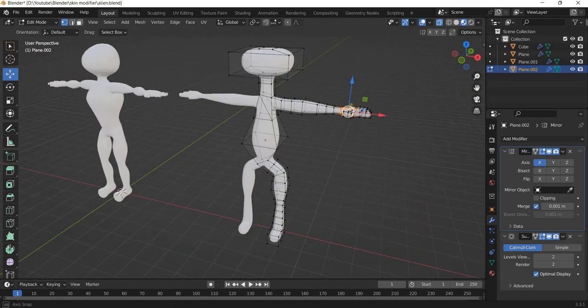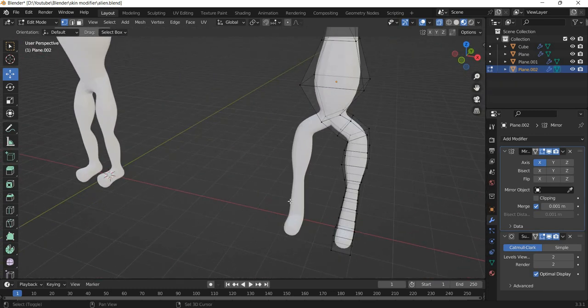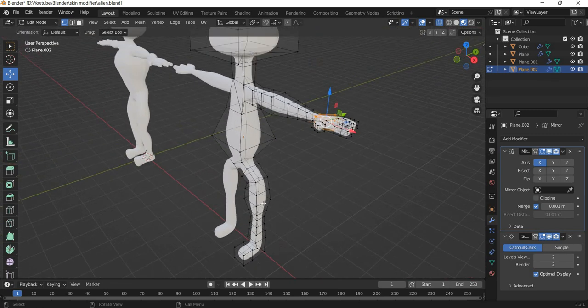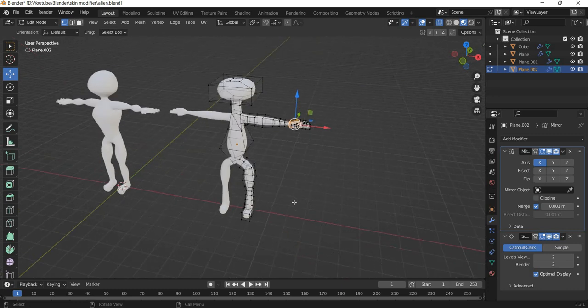And so this is a quick way to get the basic shape, and then you can further modify the character. So you can see within few minutes you are able to create a character.